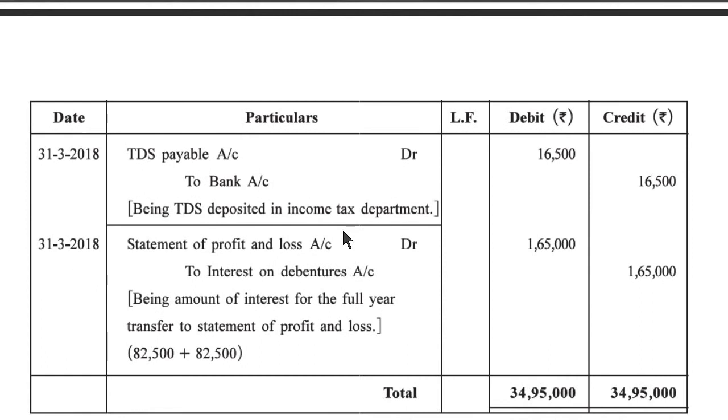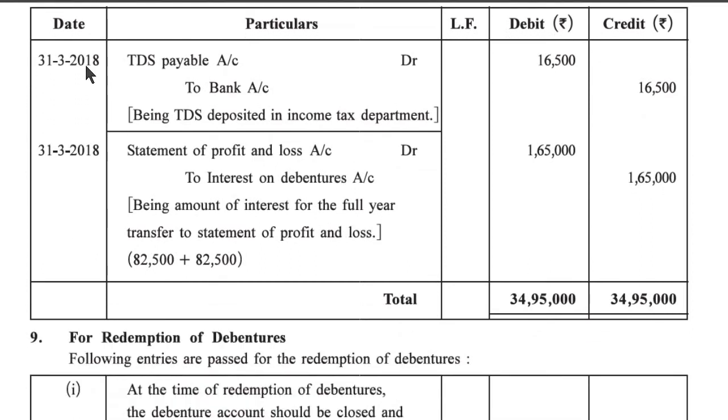Now 31st March 2018, TDS payable account debit 16,500 to bank account 16,500, being TDS deposited in income tax department.